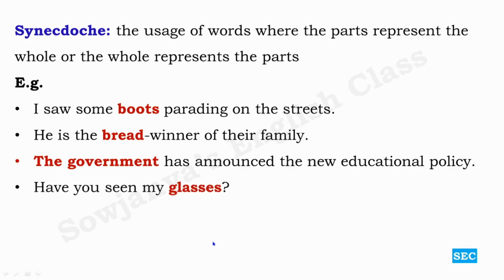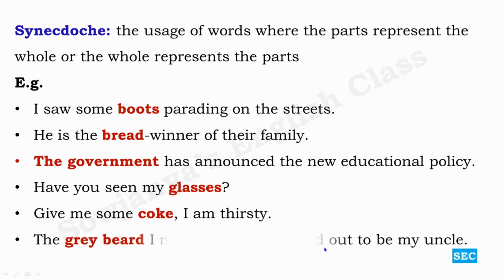And then, have you seen my glasses? What are these glasses? Glasses represent the entire spectacles, the rim and all the micro parts included over there. So glasses in the sense, not literally glasses only, but the entire spectacles. So here a part represents the whole. Give me some coke, I am thirsty. So here, what is meant by coke? Any carbonated drink, not only coke, any carbonated drink. So here a part represents the whole.